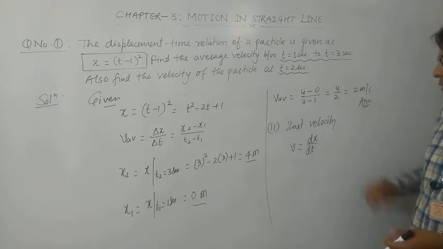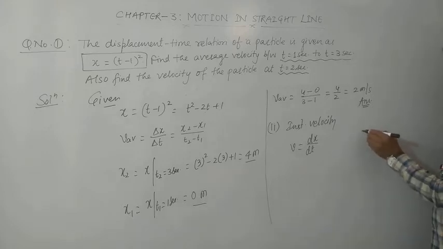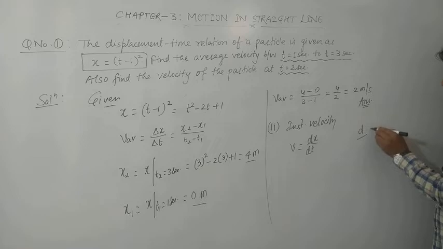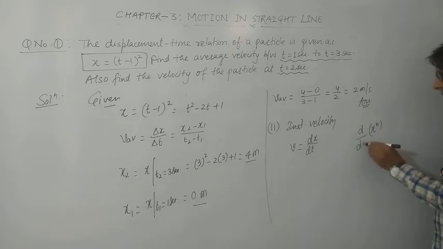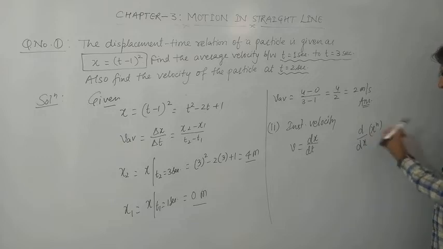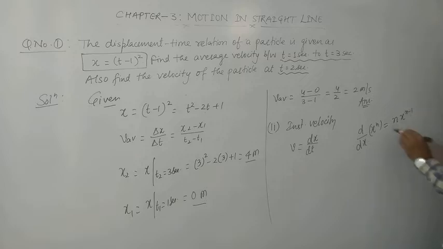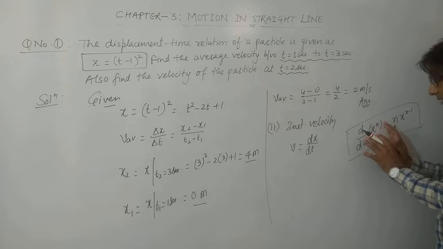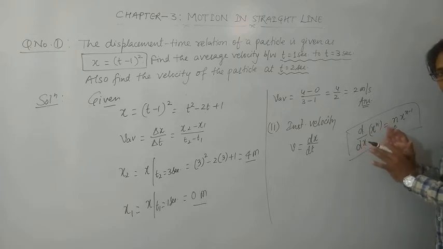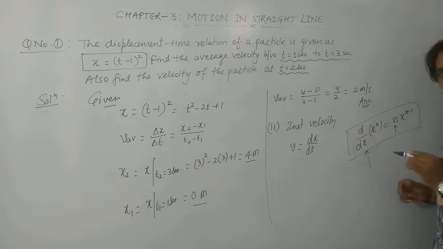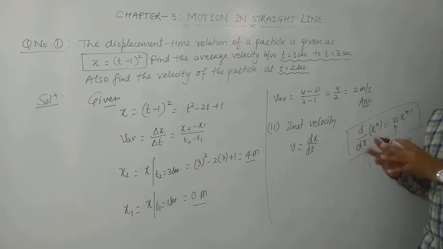So for the time being, you can remember this formula: if I want to differentiate x raised to the power n with respect to x, which is d by dx of x raised to the power n, the formula is n x raised to the power n minus 1. This power is taken out and multiplied with x, and the power is decreased by 1. So this is the formula of differentiation which we are going to apply here, and this is a formula of mathematics, in fact, which we will study in our next video, dedicated to the mathematical tools extensively used in physics.